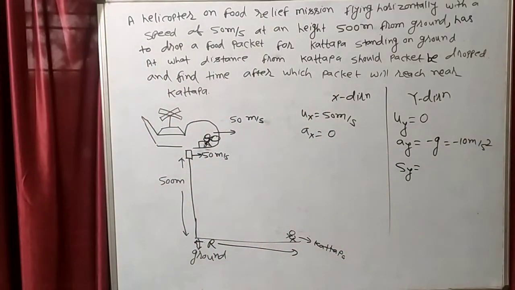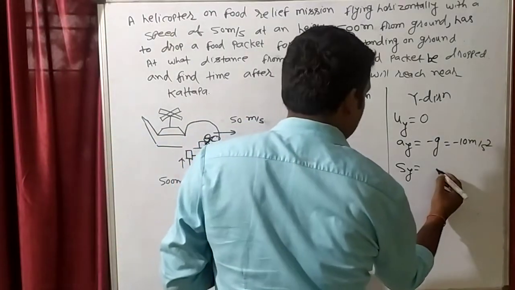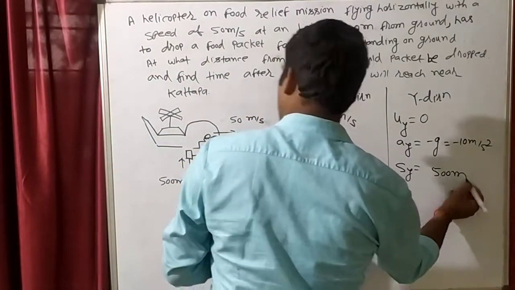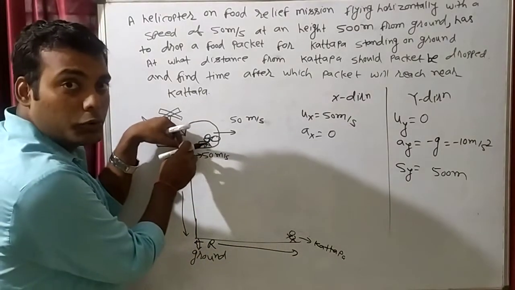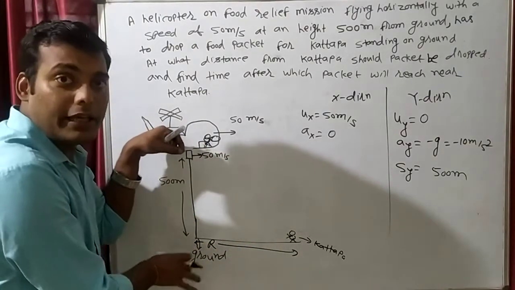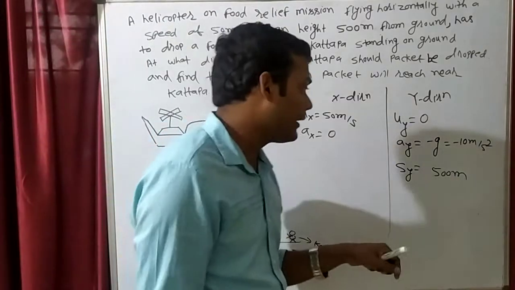What is the displacement in Y direction? Plus 500 or minus 500? This is 500 meter, but will it be plus or minus? I am dropping from here, so will it come down or go up? Down. So downward is negative.